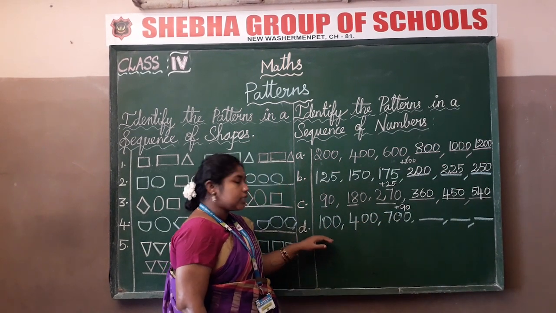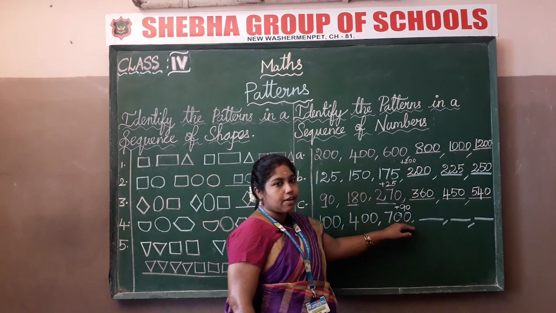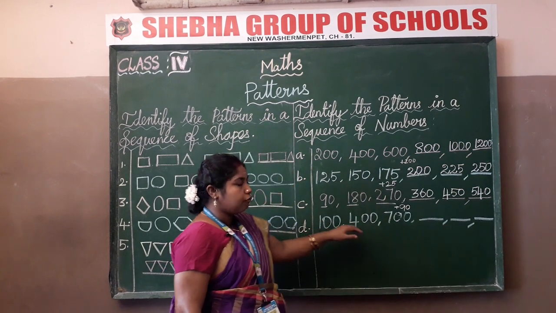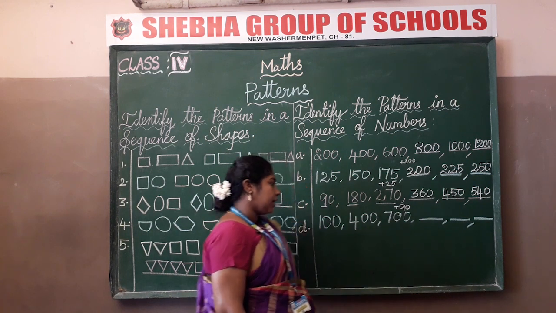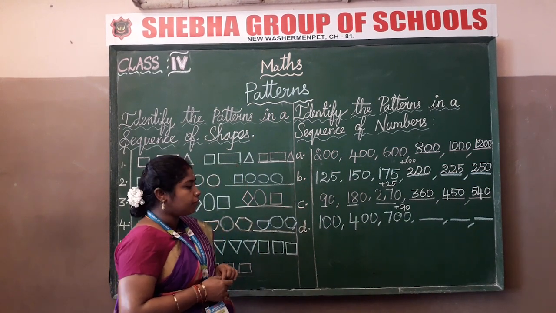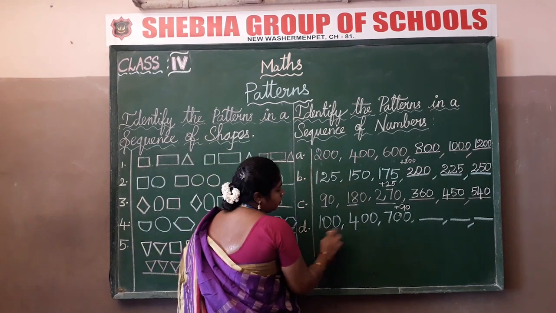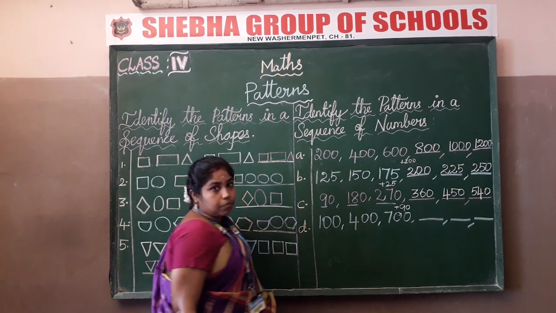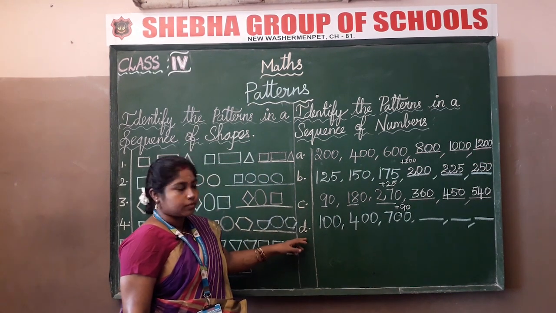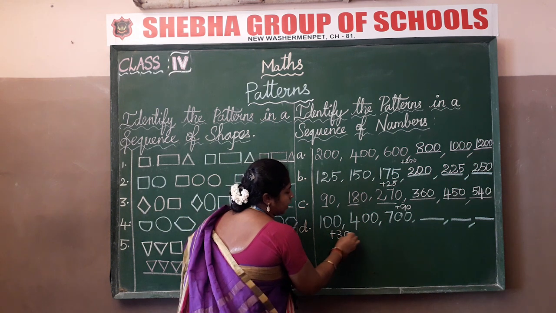Now observe this one, children. 100, 400, 700. What is your guess, children? Do you see any difference? Yes, there is a sum. There is a sum of plus 300.